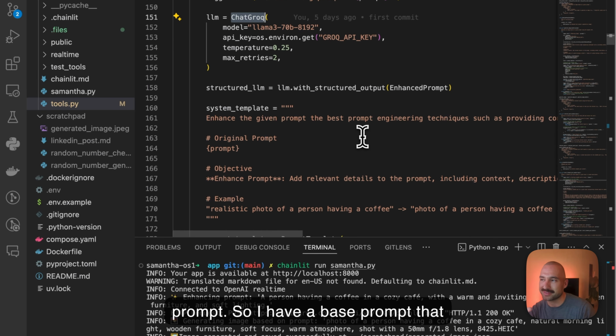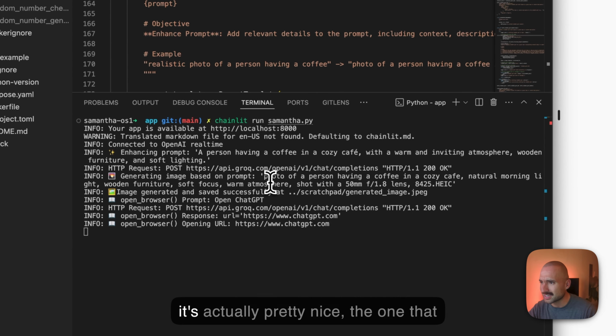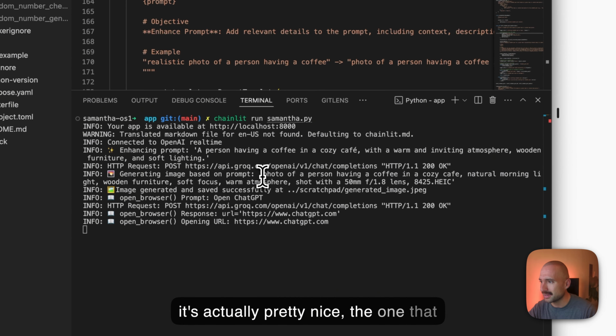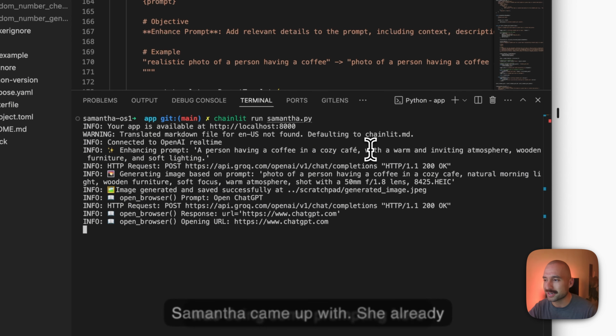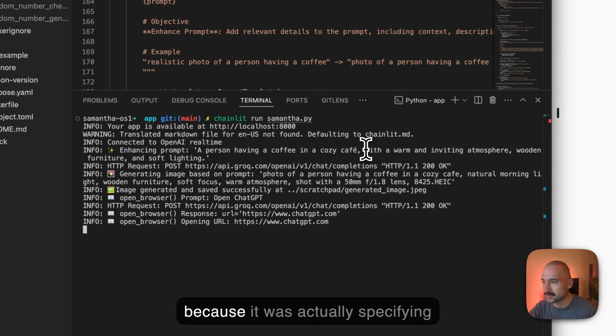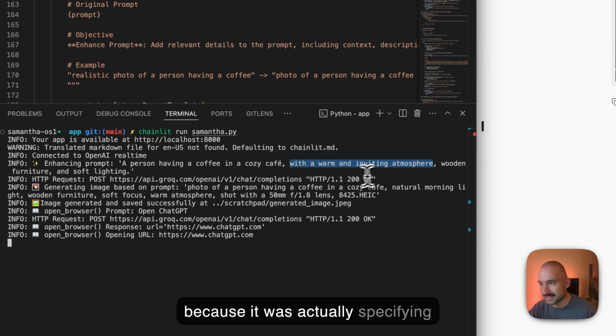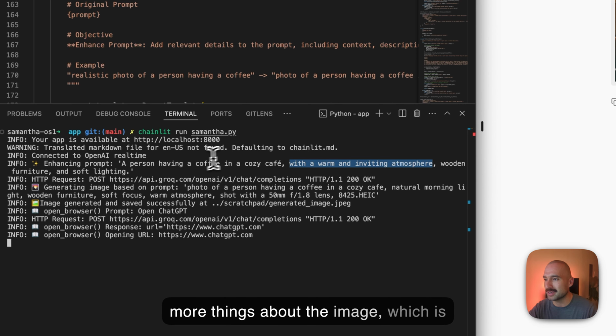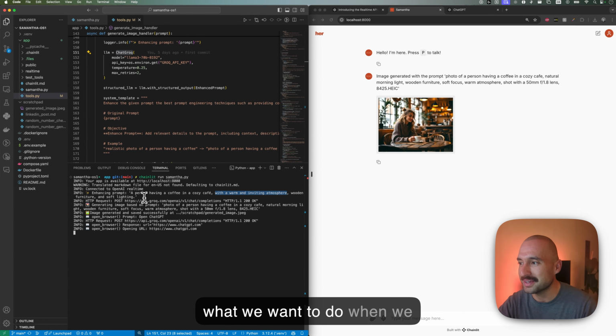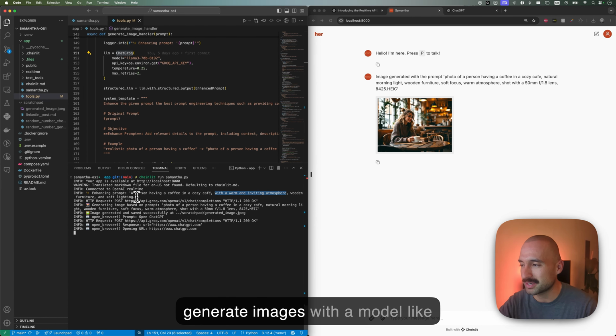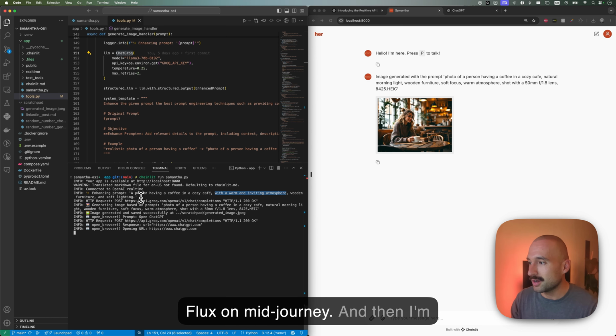I have a base prompt that Samantha already worked on, and it's actually pretty nice, the one that Samantha came up with. She already was doing some prompt engineering here because it was actually specifying more things about the image, which is what we want to do when we generate images with a model like Flux or Midjourney.